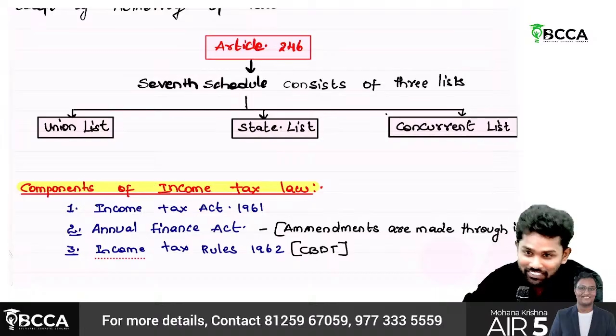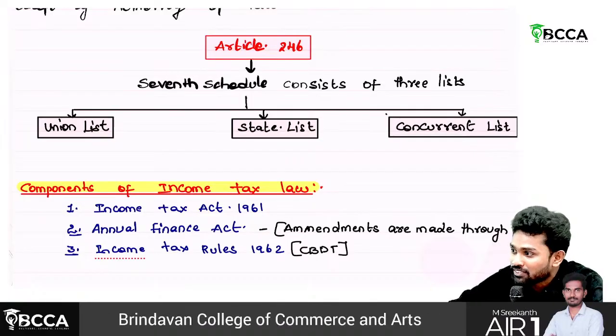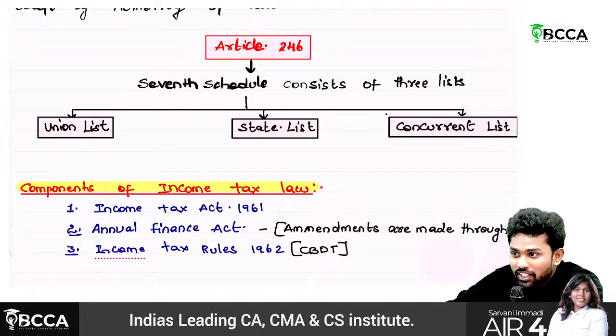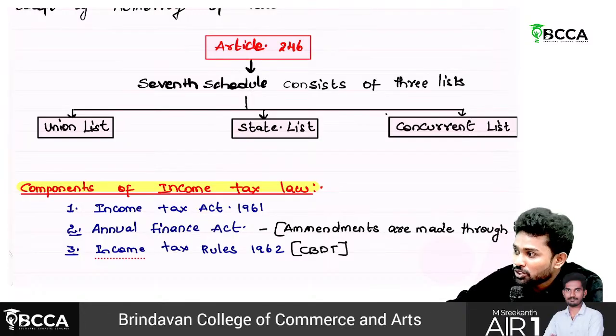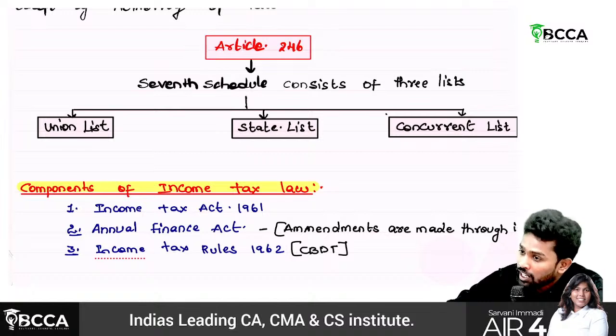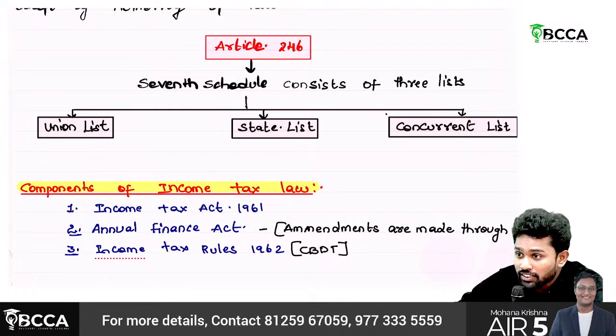That confusion will come, which is why they have inserted Article 246A for the purpose of GST. So it will not even come under 246. For GST, there is Article 246A because both central and state will frame laws, which is a unique, different kind of model altogether. That's why they introduced it under Article 246A.